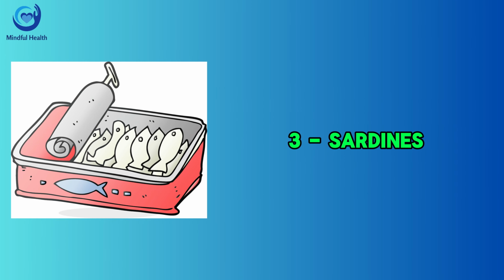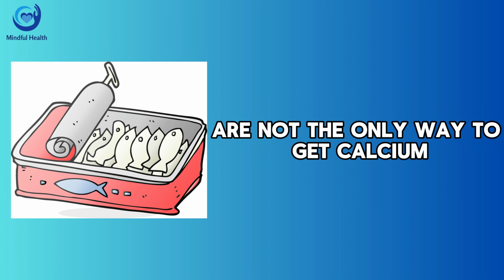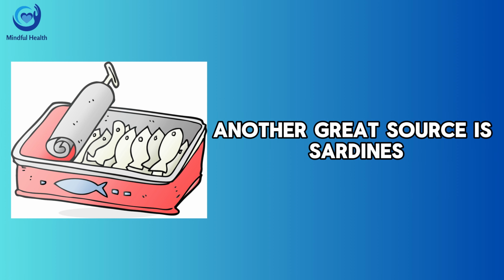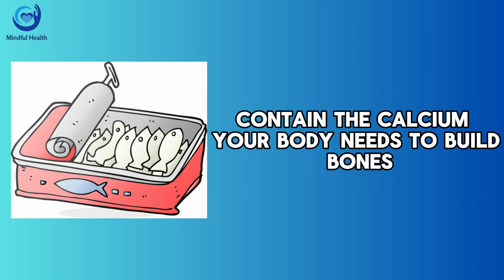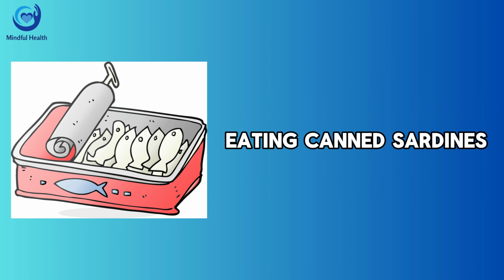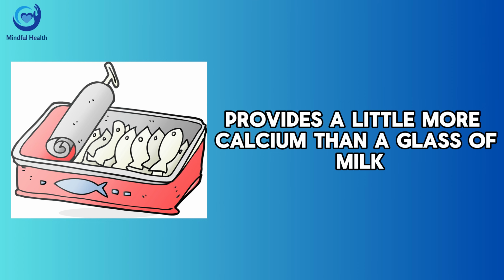3. Sardines. Milk and dairy products are not the only way to get calcium. Another great source is sardines. The bones of these small fish contain the calcium your body needs to build bones. Eating canned sardines provides a little more calcium than a glass of milk.